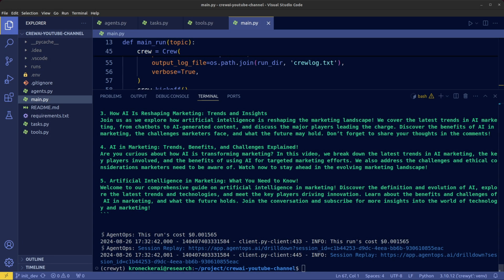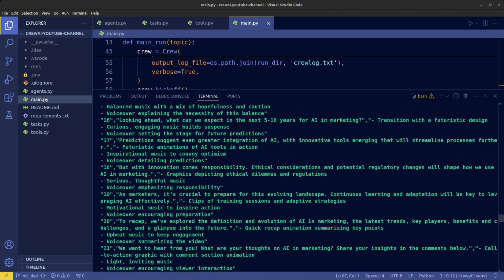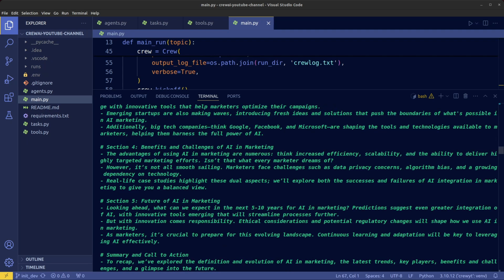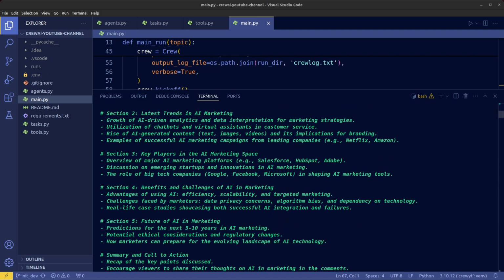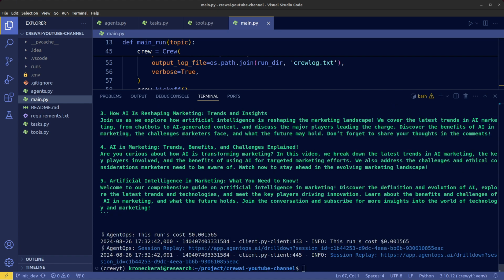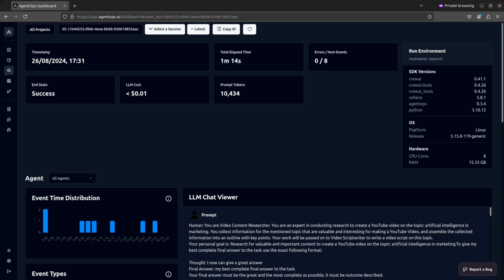Okay, we're back. Now let's take a look at the results from the code run. At first glance, it's a bit daunting with such a long printout, but don't worry, we'll look at it together. Let's head over to the AgentOps dashboard and analyze our CrewAI run from there. You can access the dashboard through the session link that was provided to you during the run. Once you're in the dashboard, you'll be able to see all the session data. You'll find information such as the total cost of LLM calls, the tokens used, and the overall runtime.